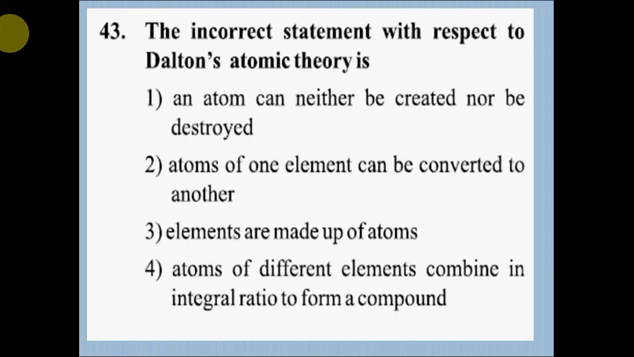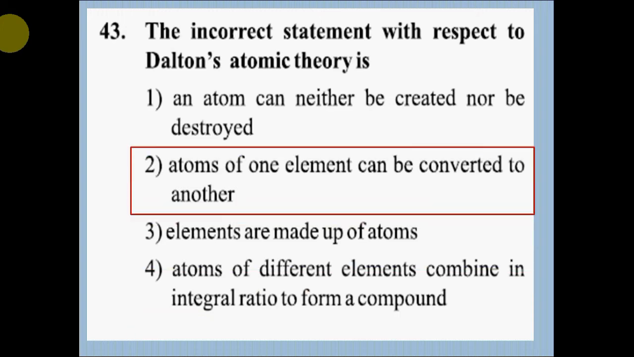Question number 43. The incorrect statement with respect to Dalton's atomic theory is: option 1, an atom can neither be created nor be destroyed; option 2, atoms of one element can be converted to another; option 3, elements are made up of atoms; option 4, atoms of different elements combine in integral ratio to form a compound. Correct answer is option 2, atoms of one element can be converted to another.